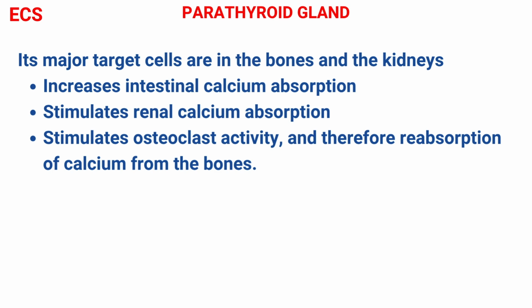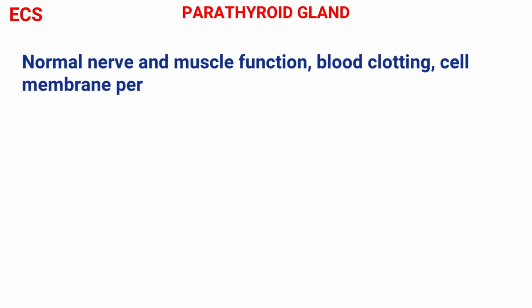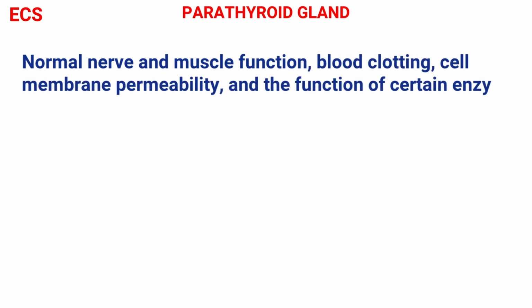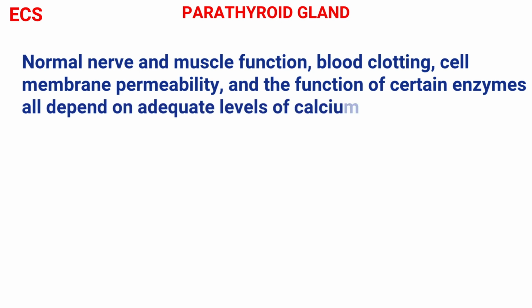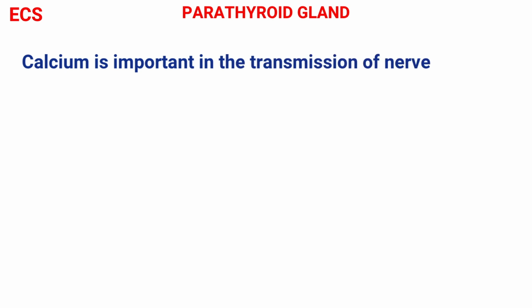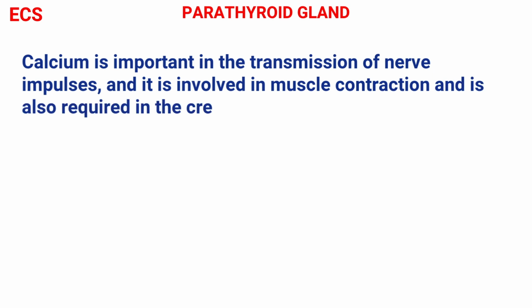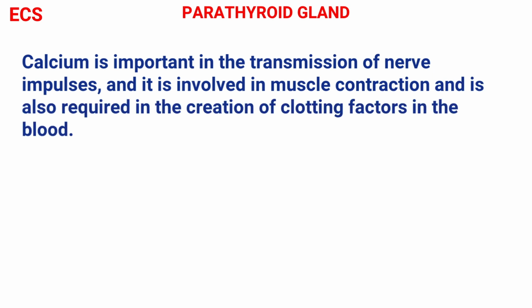The functions of parathyroid hormone are: it increases intestinal calcium absorption, it stimulates renal calcium absorption, and it stimulates osteoclast activity and therefore resorption of calcium from the bones. Normal nerve and muscle function, blood clotting, cell membrane permeability, and the function of certain enzymes all depend on adequate levels of calcium. Physiologically, calcium is important in the transmission of nerve impulses, and it is involved in muscle contraction and is also required in the creation of clotting factors in the blood.